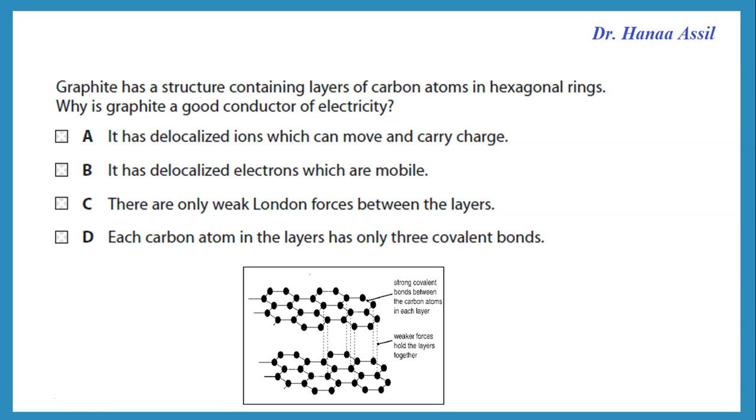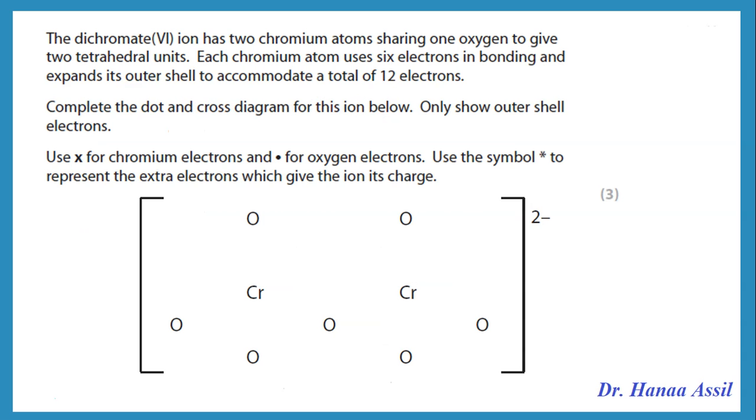Now, why does graphite conduct electricity? Remember, this is because one of the electrons in each carbon is delocalized, so they are mobile or free to move, and this allows graphite to conduct electricity.